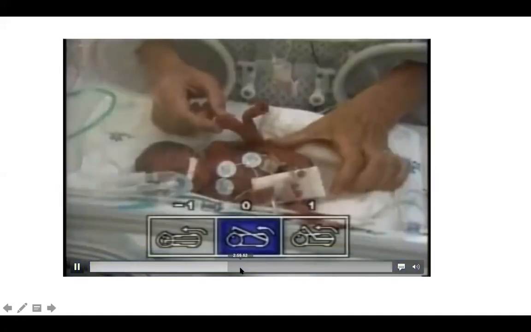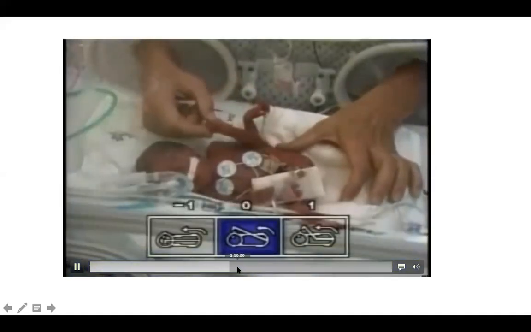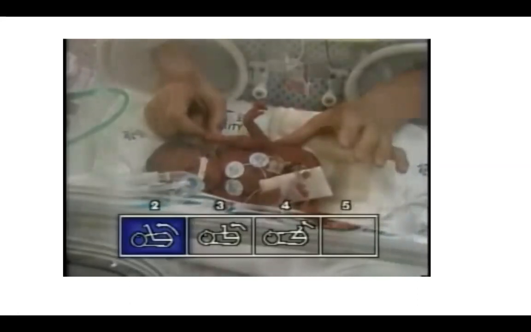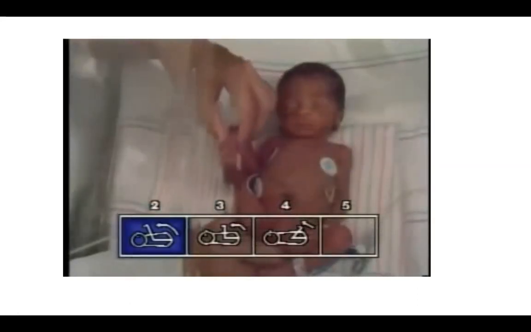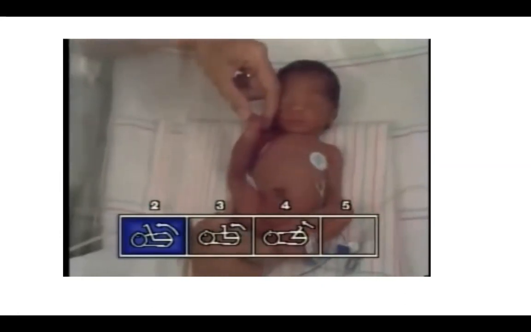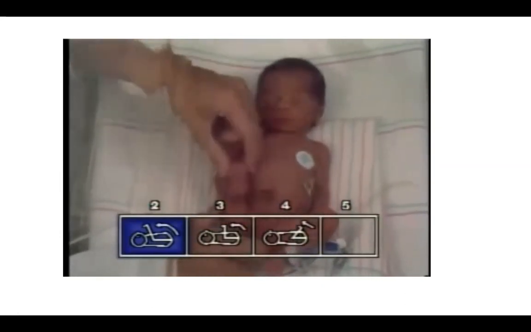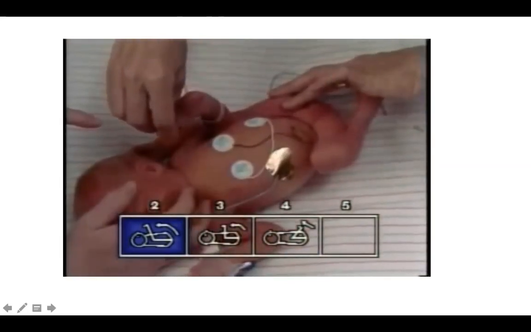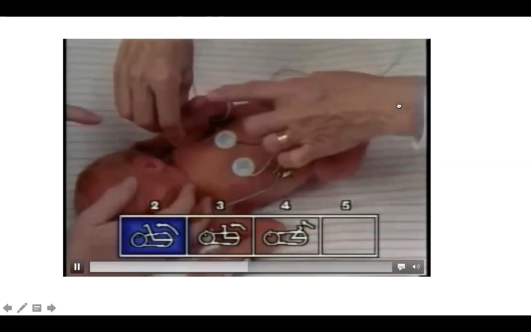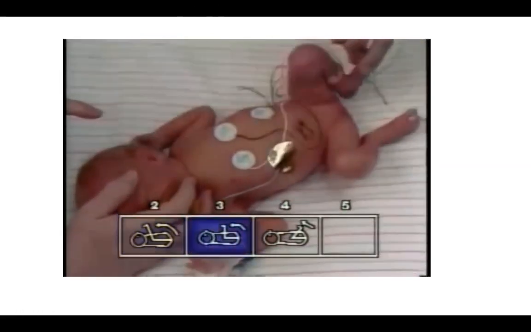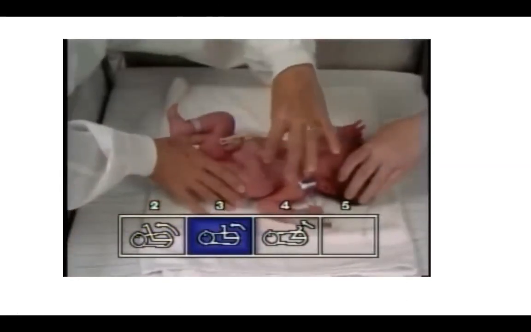The heel-to-ear maneuver measures passive flexor tone about the pelvic girdle by testing for resistance to extension of the flexor muscles at the hip. With the infant lying supine, the lower extremity is flexed at the hip so that it rests on the mattress alongside the infant's trunk. The examiner holds the infant's thigh alongside the body with the palm of one hand, avoiding pressure on the hamstrings so as not to interfere with their function.